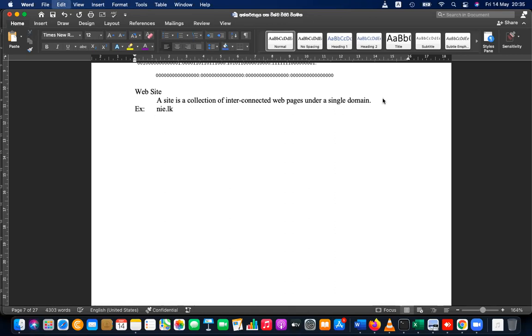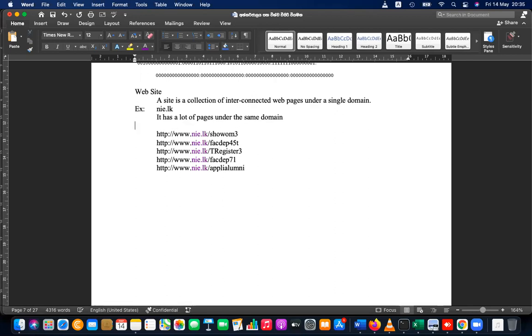If you analyze it, it has a lot of pages under the same domain. See, we have listed 5 web pages. All these 5 web pages have ni.lk. You can go to these links and see. All are having the common name, that is ni.lk.